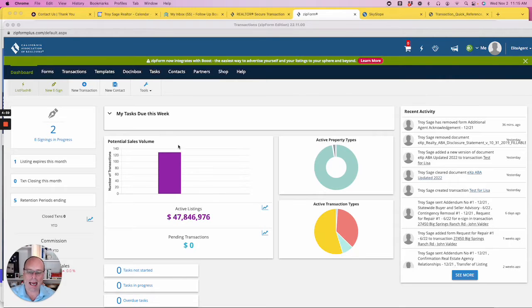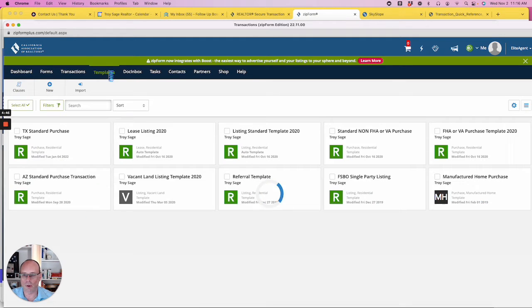Okay, so I have logged into my transaction software. This is California Association of Realtors. I use Zipforms. And what I'm going to do is I want to set up a new template. So I'm going to go step by step with you. We're going to click on templates.